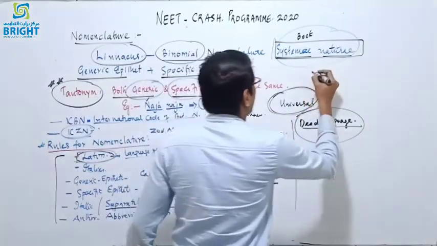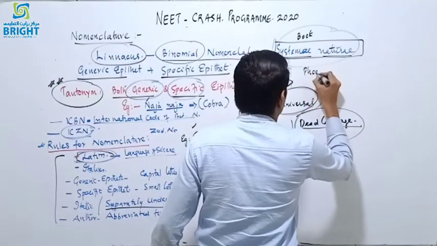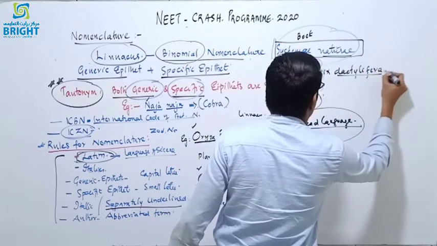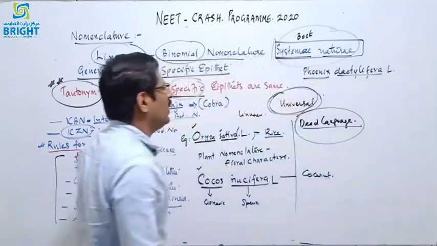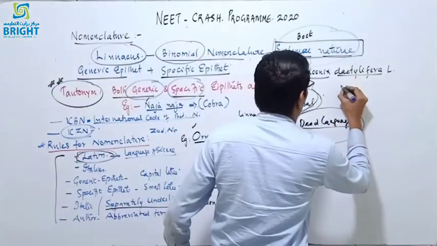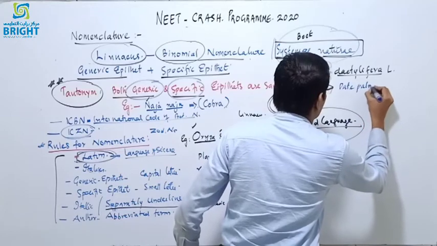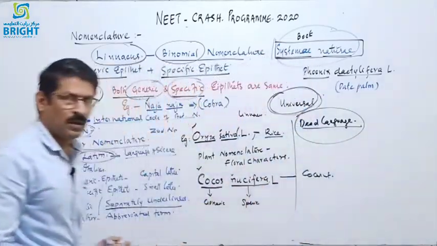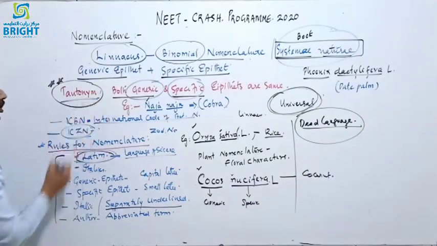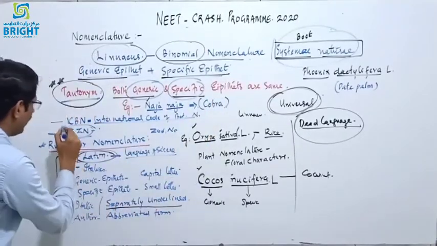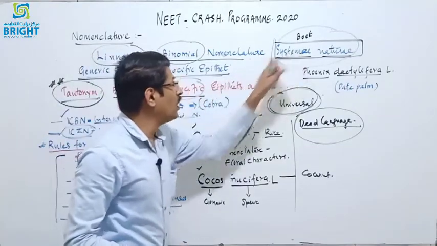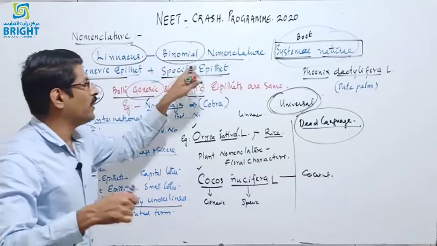Here in Qatar the most common plant is Phoenix dactylifera, which was also named by Linnaeus. Phoenix dactylifera is the common plant grown here, the common date palm. In the coming chapters there will be numerous binomials, and you must study the characteristics of binomial nomenclature, what is a tautonym, what are generic epithets, the full forms of ICBN and ICZN, and Systema Naturae, the book by Linnaeus where binomial nomenclature was explained.